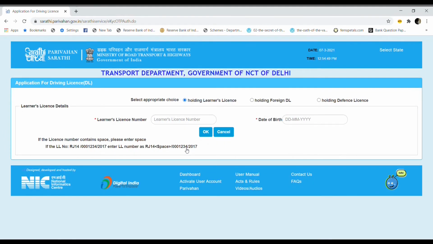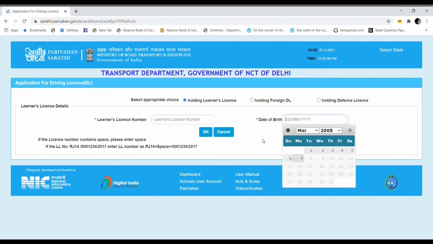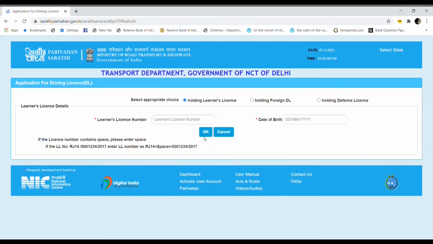And then once I'm in here, you'll have to give your learner's license number. So what you have already got, the same number you'll have to put it. It will be something like this. Okay, the example has been given. You have to put your date of birth, and you have to click on OK. And then, as I told, it's pretty simple process. Just keep following the instructions and you will get the slot and the place where you'll have to go for the driving test. You also have a payment receipt here.